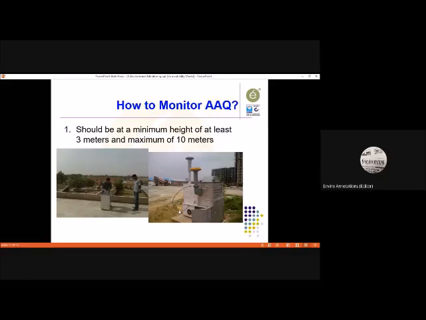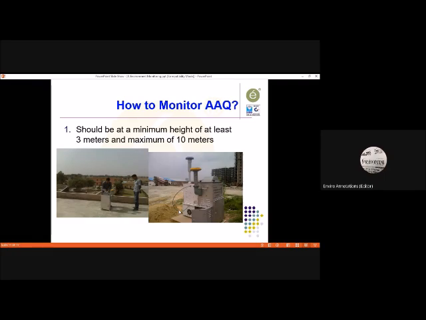2 meters, because there should not be any disturbances surrounding the PM 2.5 samplers up to 2 meters. Otherwise, it cannot draw sample, because it draws sample at a very low LPM, at a very low flow rate. So the moment you see like this, you reject that sample.